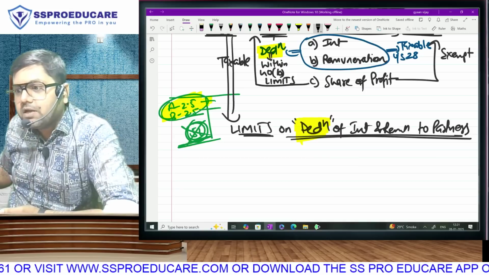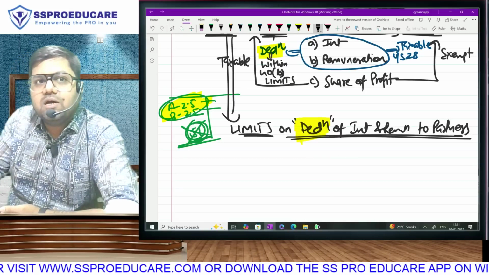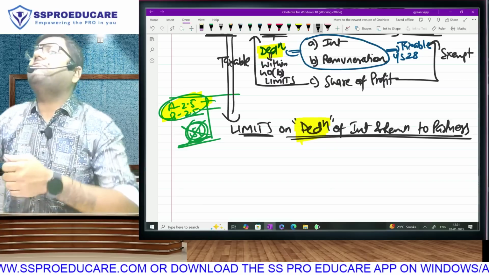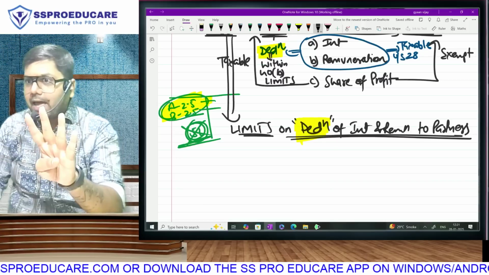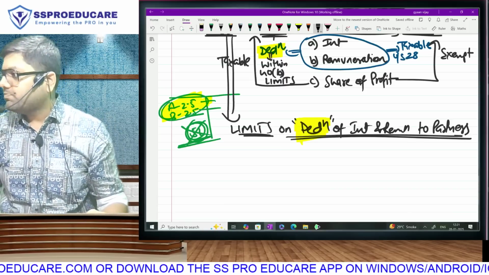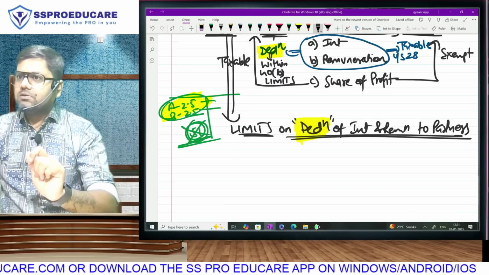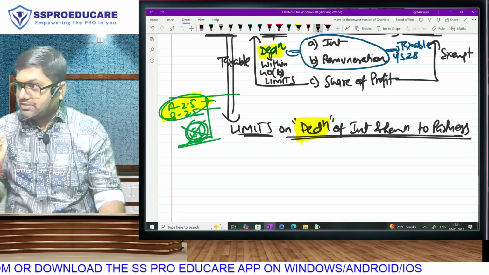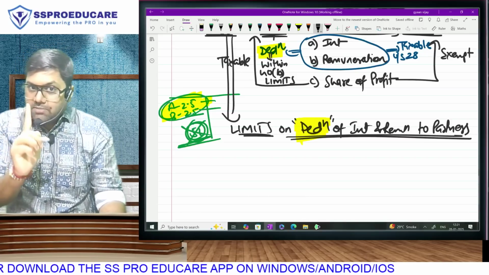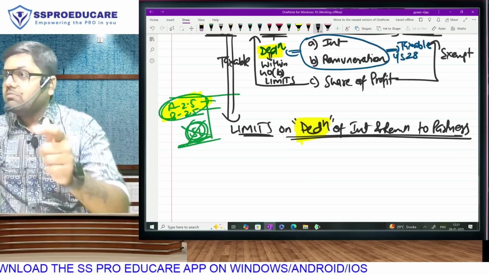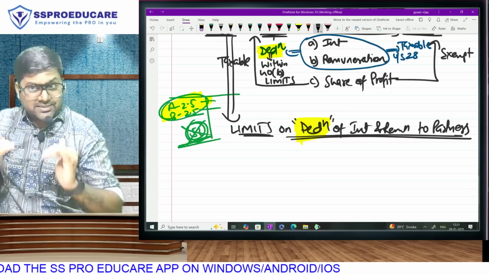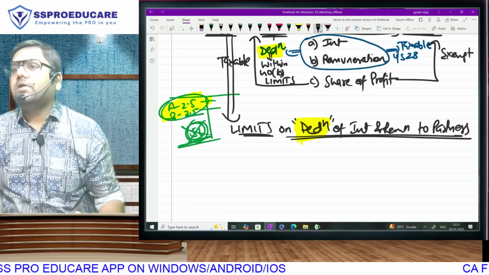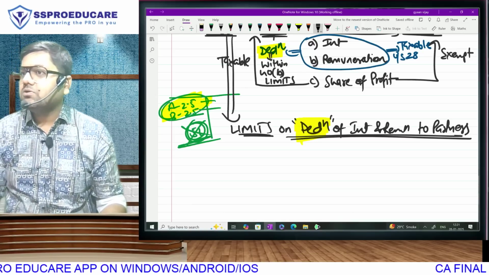So the partner will not pay tax on 1 lakh. The partner will pay tax on the amount on which the firm has not paid tax. You have to decide the firm has taken tax benefit of how much. 4 lakh is the amount on which the partner has to pay tax. Firm has paid tax on how much? So the partner won't pay tax on that 1 lakh. So finally, do not repeat the mistake now. You understood? The amount which is the deduction of the firm is the amount on which the partner has to pay tax. So the partner has received 5 lakh, but the partner will pay tax on 4 lakh.